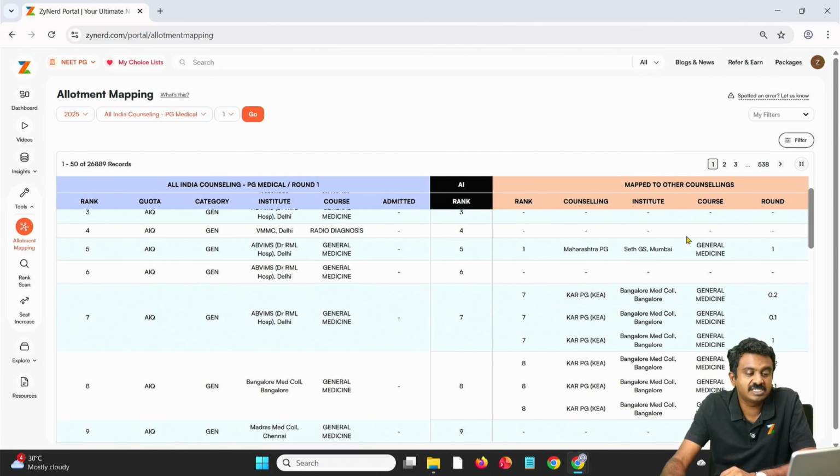Definitely one of these seats, 2 seats is going to be vacant in round 2. Which one is it? We cannot tell till we know the candidate has been admitted or not. But to a great extent, we might be able to derive it for certain ranks. For this rank, maybe the candidate might pick up SHGS because the candidate has filled it second after knowing the All India results. Maybe there is a chance, or might be this.